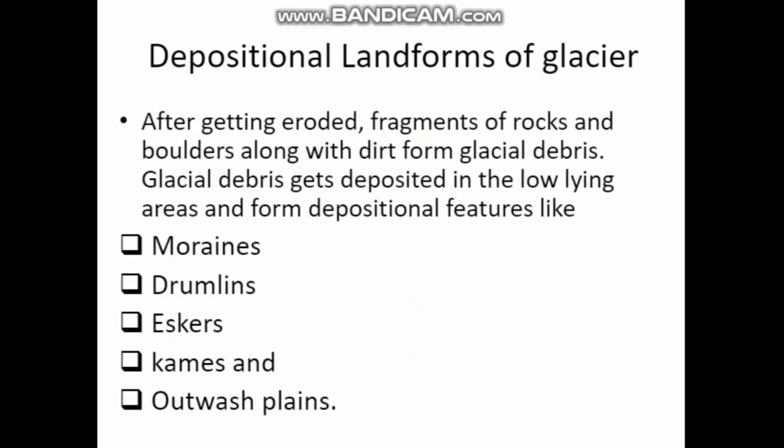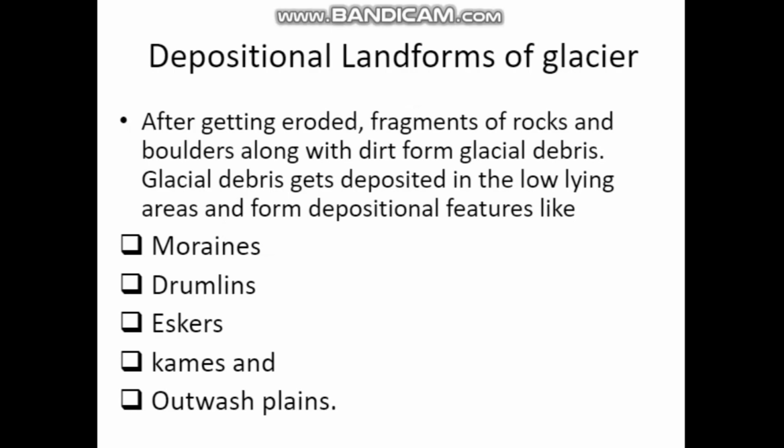Next one is the depositional landforms of glacier. So, till now we have learned about the erosional landforms of glacier. Next one is the depositional landforms of glacier. How the glaciers are deposited. Because of this deposition, how these landforms are created. So, under this depositional landforms of glacier, there are 5 subheadings. What are they? They are the moraines, drumlins, eskers, pumice and outwash plains. About this in detail also we are going to learn.